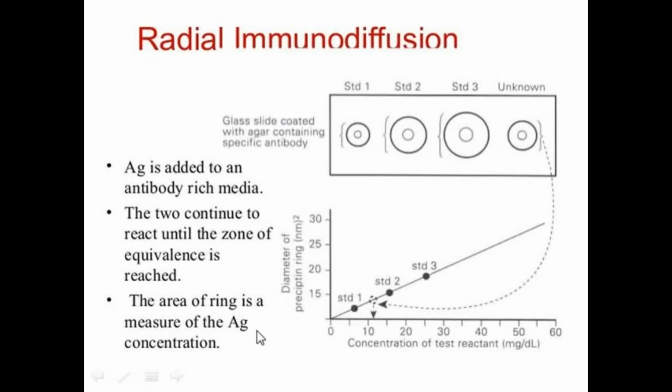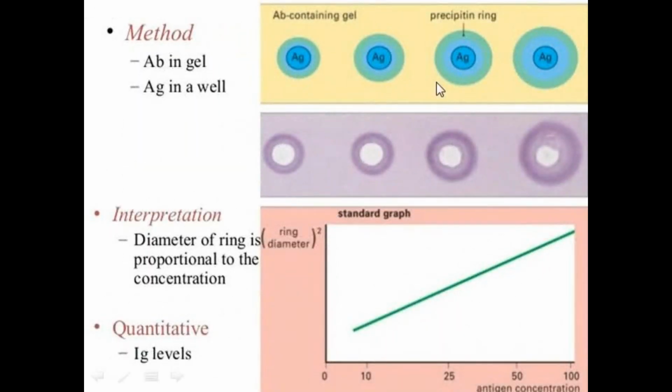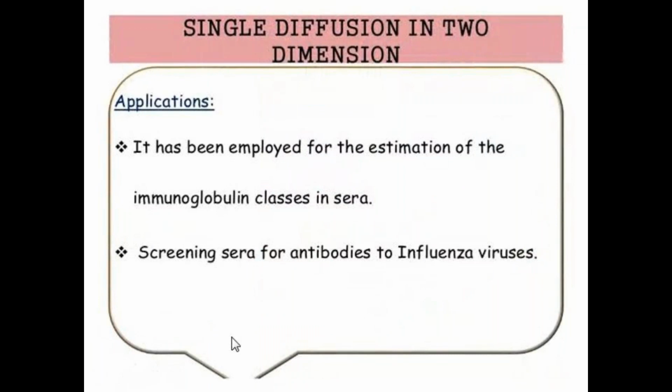The area of the ring indicates the measure of antigen concentration. Antibody is placed in the gel, whereas antigen is placed in the well, and the diameter of the ring is proportional to the concentration. That indicates the immunoglobulin or antibody levels, and is mainly useful for the detection of antibodies.